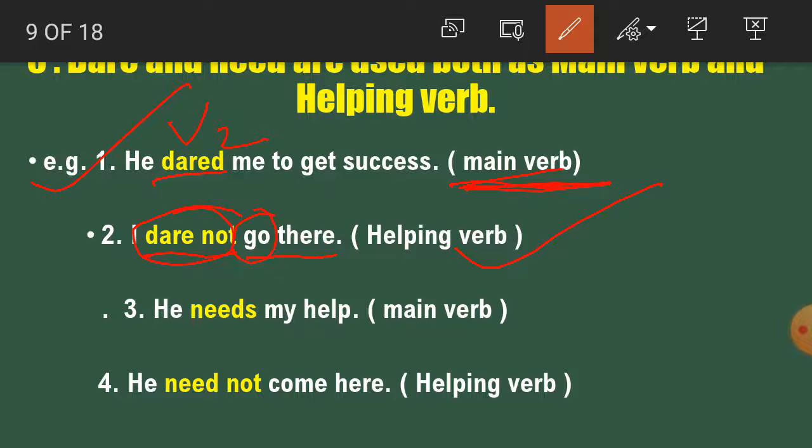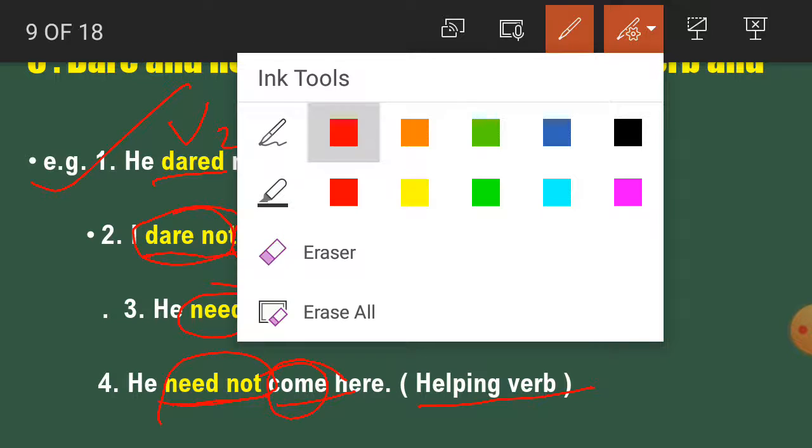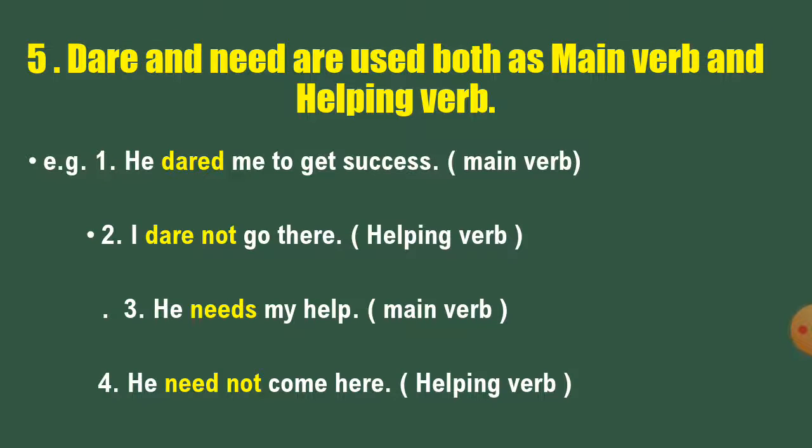Number 3, he needs my help. Here needs is what? Main verb, because there is no other main verb. And number 4 is, students, he need not come here. Here what is "need not"? Helping verb, because come is the main verb. So students, we have got here that need and dare play the role of both main verb and helping verb.